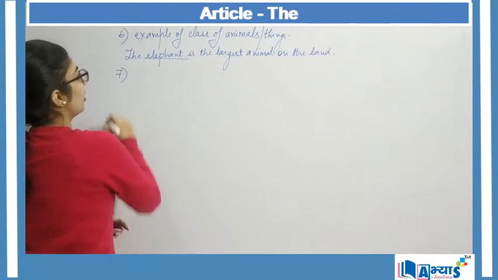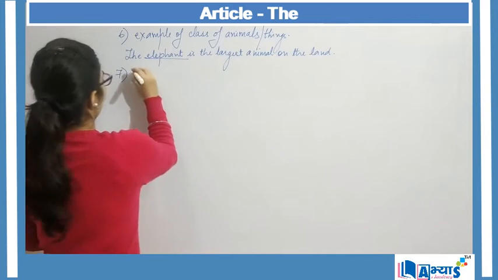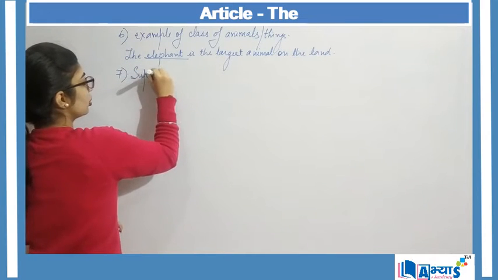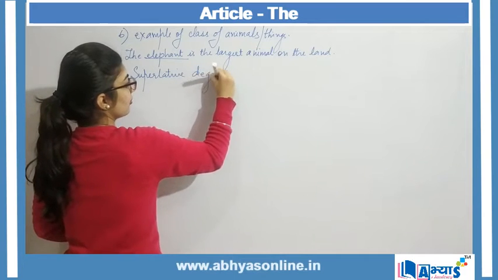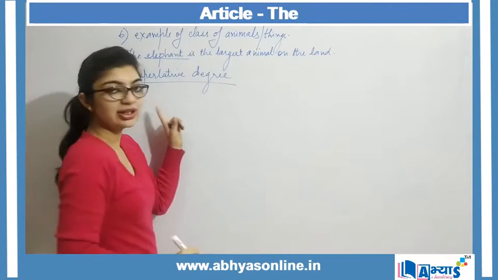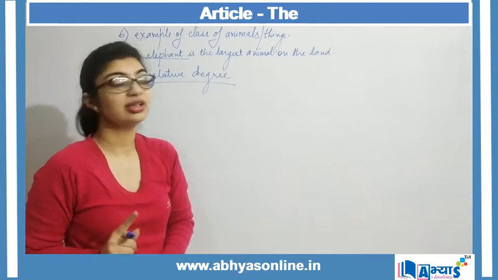Another area where we can make use of the article the is whenever we are making use of the superlative degree. So while making use of the superlative degree, we make use of the article the.